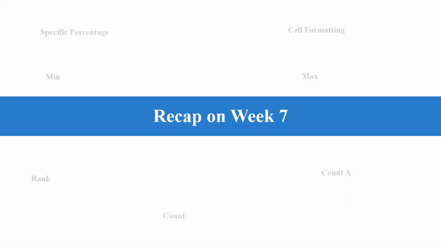In week 7, we talked about these topics. We talked about specific percentage, where we talked about how you can extract a portion of data with respect to a given percentage in a large amount of data. For example, 15% of salary, or 13% of salary. Then we talked about self-formatting, where you can format cells to accept currency, or leading zeros in phone numbers or account numbers, and the rest.